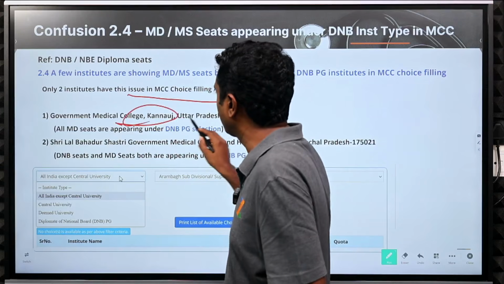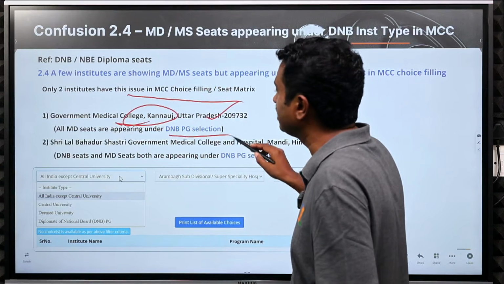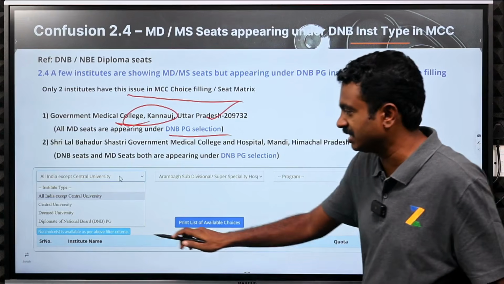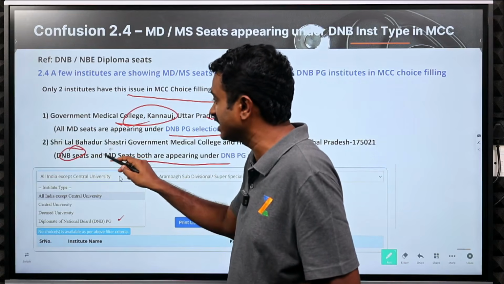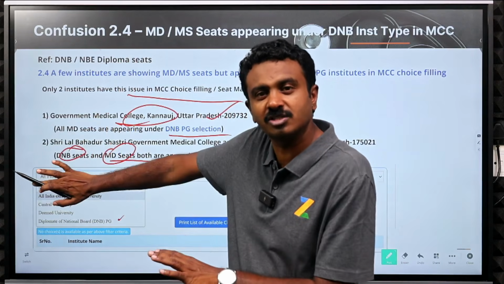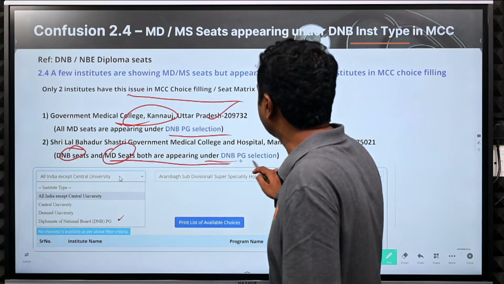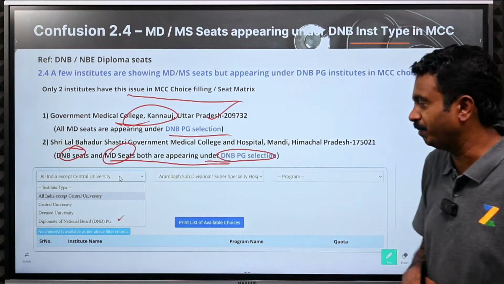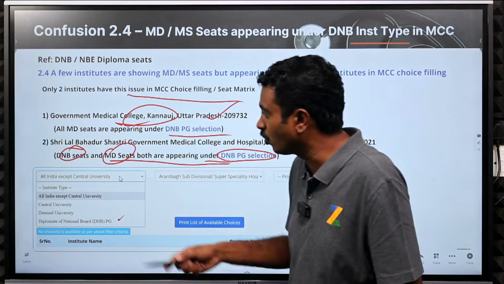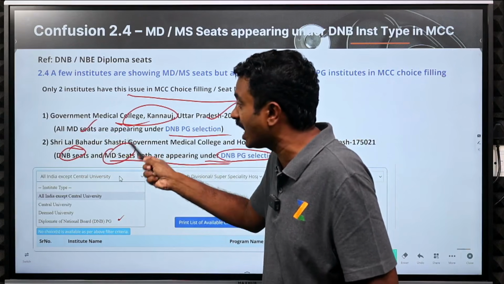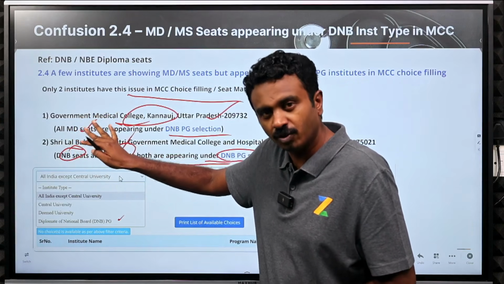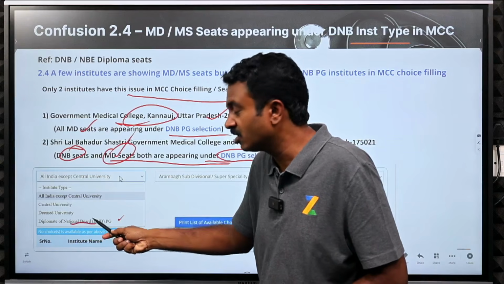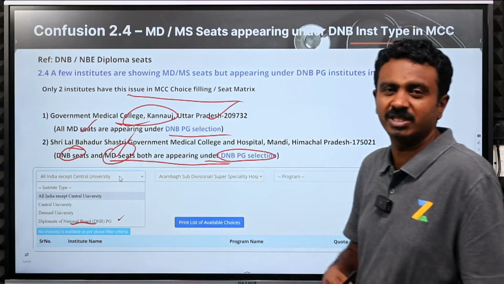One is Government Medical College, Kannauj, Uttar Pradesh. All MD seats are appearing under DNB PG selection. And another is Lal Bahadur Shastri, which has both DNB seats, MD seats, and duplicate seats also. All sorts of confusion here. But the MD seats are appearing under the DNB PG selection. So if you are going to look at the MD seats which actually exist in these institutes, you have to select this or keep it open and then select based on the specialty.